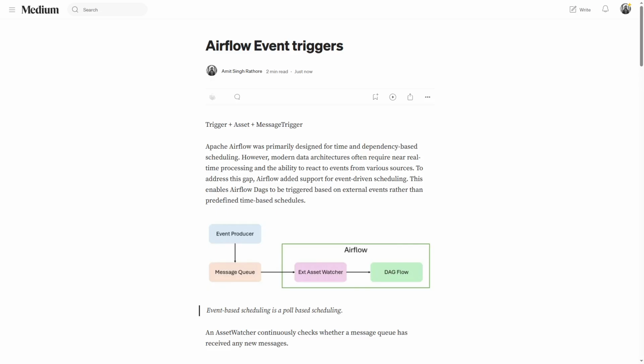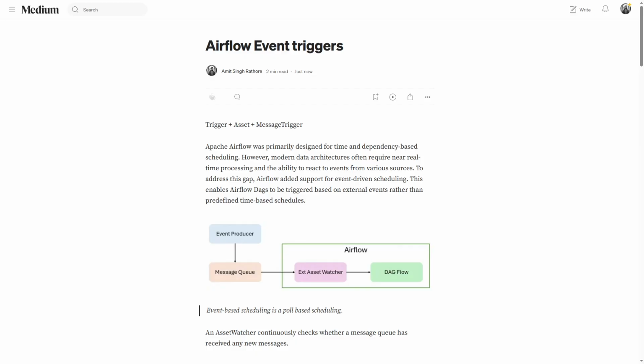But the newer modern data architectures that we have require real-time or near real-time processing of data and the ability to react to events. For example, we can build pipelines where, once a user gets onboarded, something needs to be done for that particular user.